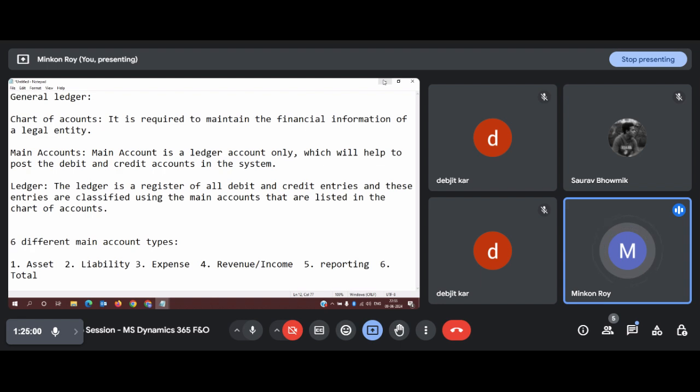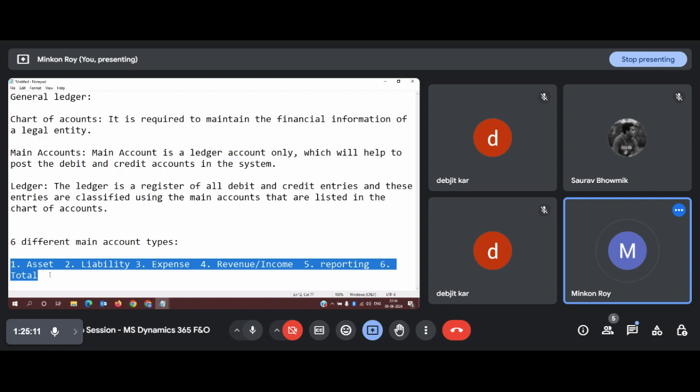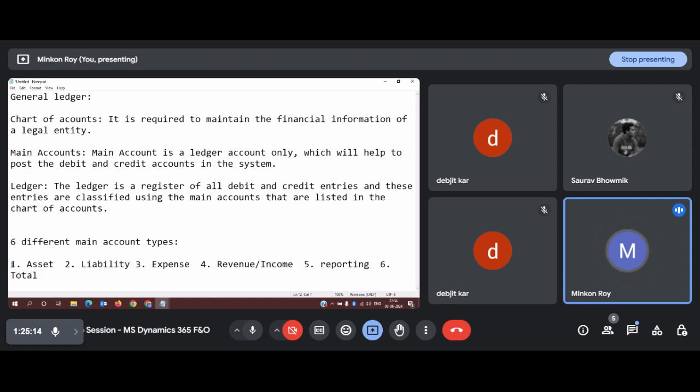So these are the six different main account types. You can create a main account and classify it into one of these six types. For transactions, you can use only the first four main account types. For generating reports, if you want to specify any main account, you can use the other two. We will see slowly how to utilize those accounts as per our requirement.